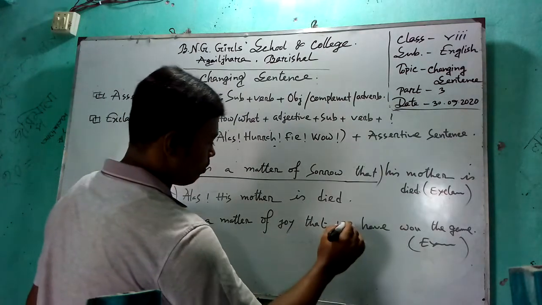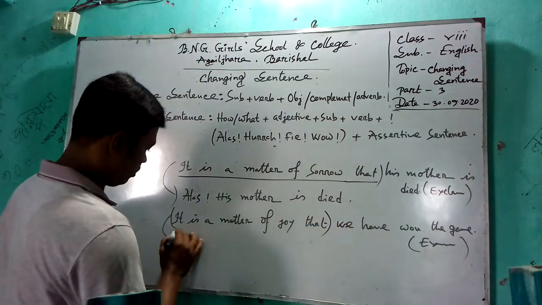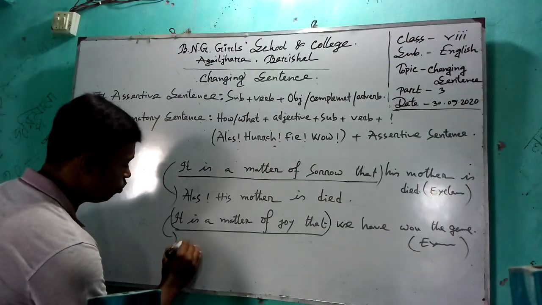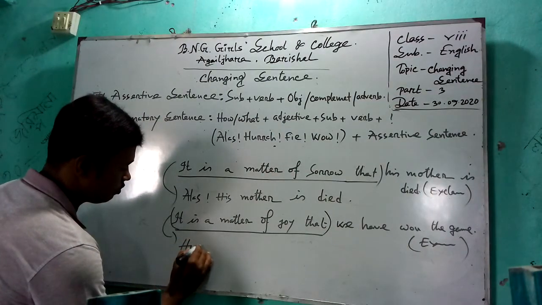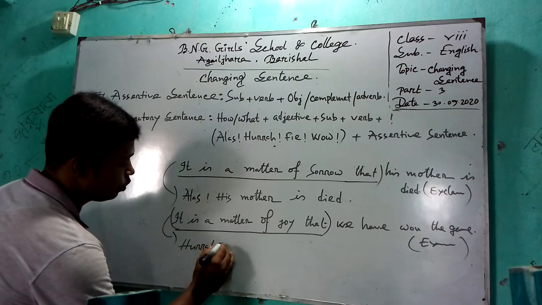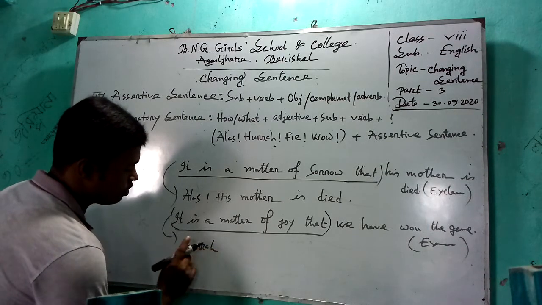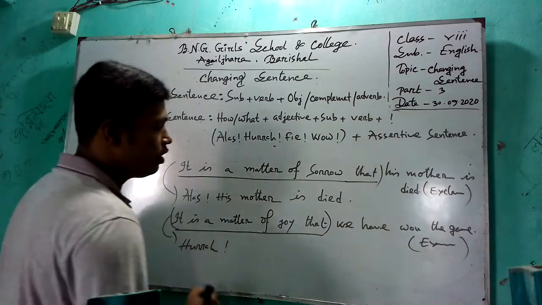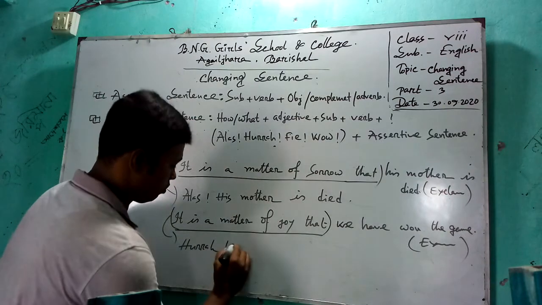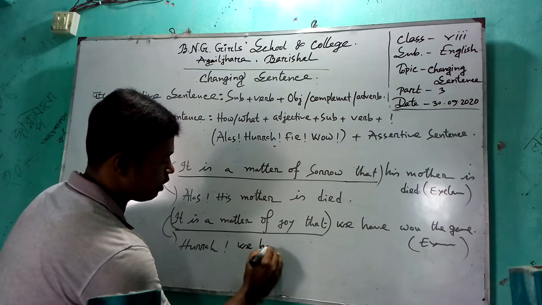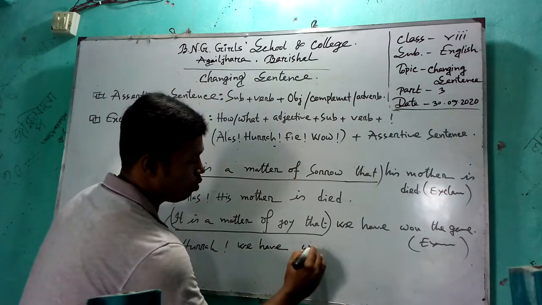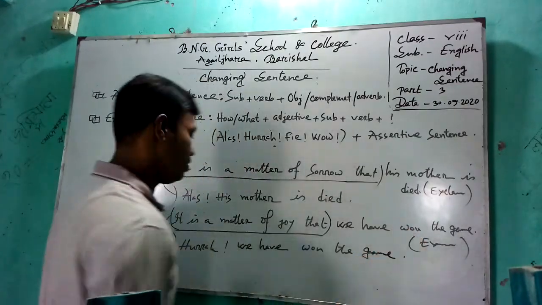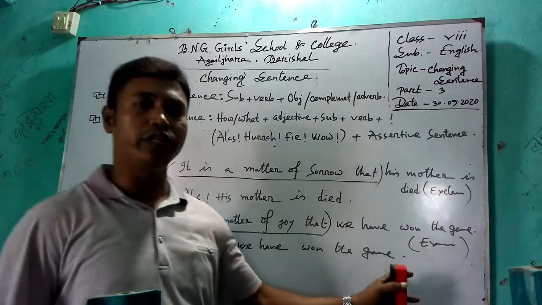Instead of it is a matter of joy that, you can use hooray. After this interjection you have to use the note of exclamation: hooray! Then the rest part of the sentence, we have won the game. At the end of the sentence, you have to use a full stop.